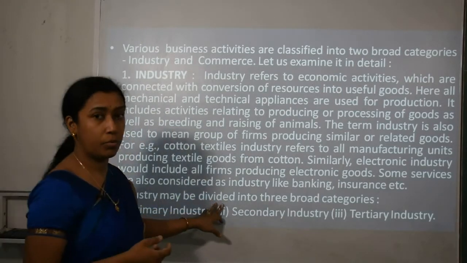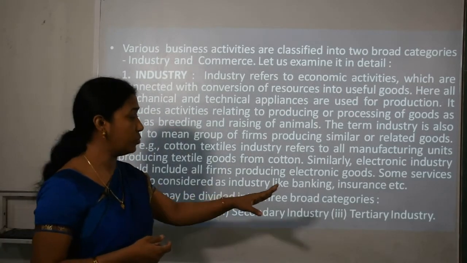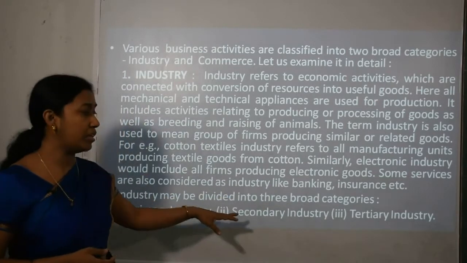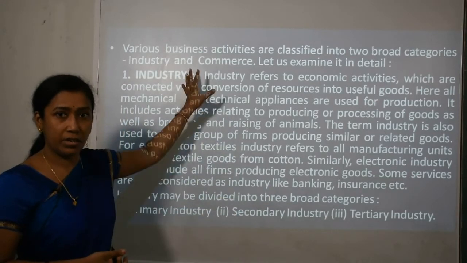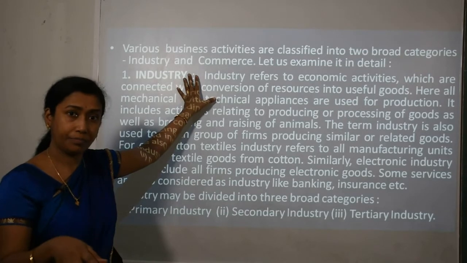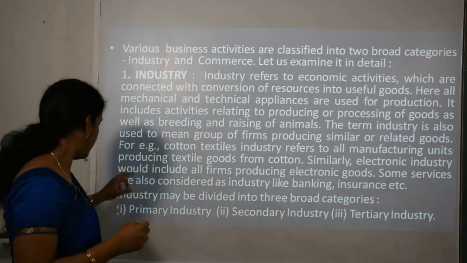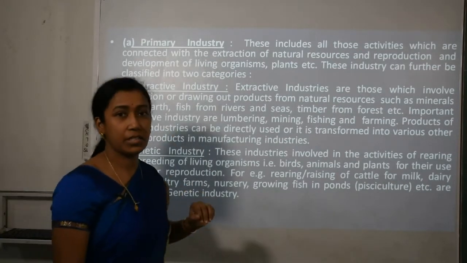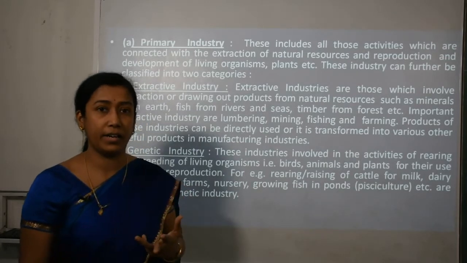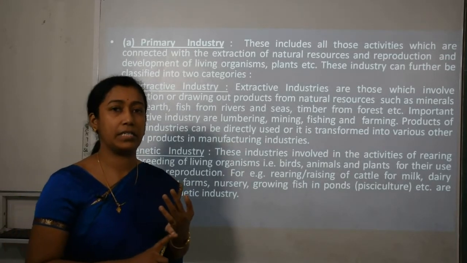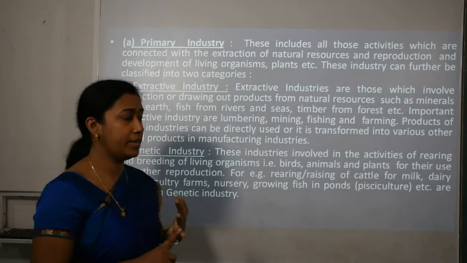So industry may be broadly classified into three categories, that is primary, secondary and tertiary. The same industry we can classify into three. So first is primary industry. There are three kinds of industry, as I said, in the classification of industry: primary, secondary and tertiary.